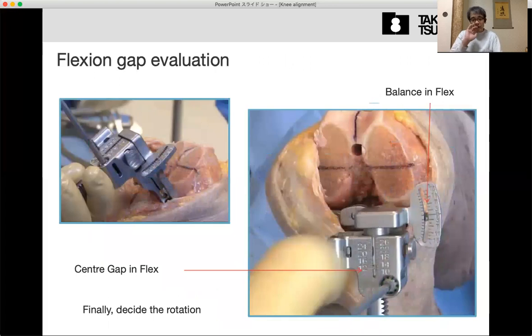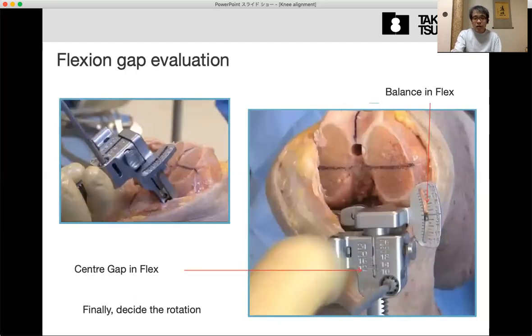Then measure the flexion gap, measure again, and calculate the balance of the flexion gap. And then depending on this angle, the white side line, and this transepicondylar line, decide the cutting surface of the posterior condyle, to avoid the cutting error.